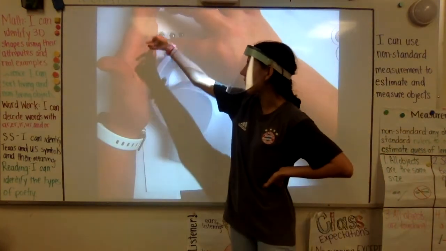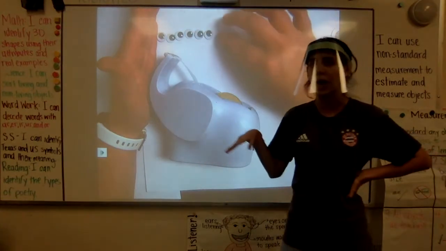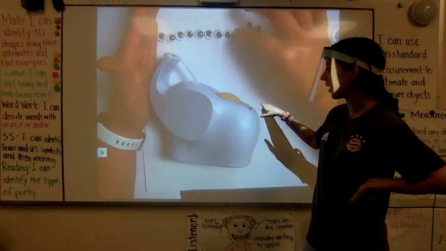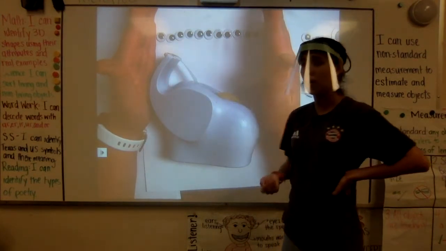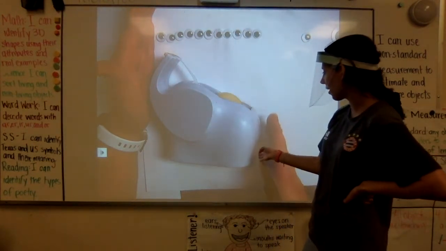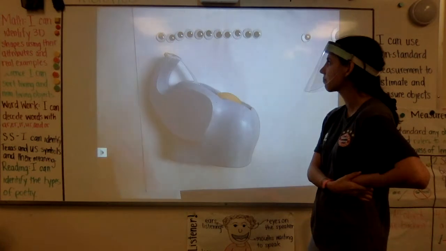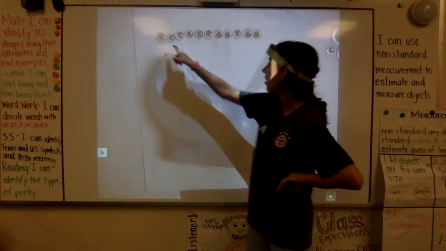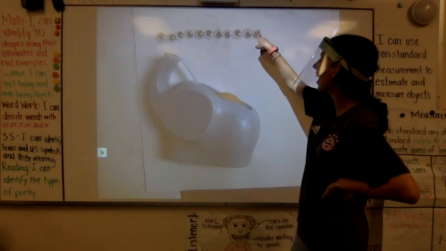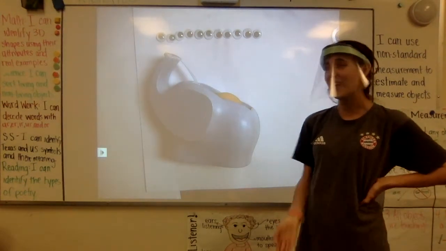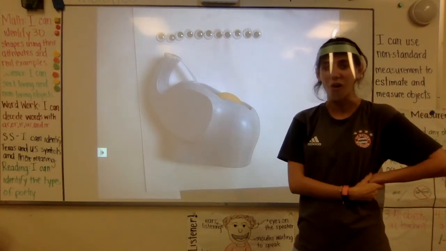All right, we're starting at the very beginning. I'm making sure that they are in a straight line when I'm going across. I'm not going to slant them down to the end of my tape measure or go up. I'm going to make sure they go straight across so I can measure in a straight line. And then you might have to move your hand again to make sure you're at the very end point of the object you're measuring. Well, let's see how many googly eyes I have. 1, 2, 3, 4, 5, 6, 7, 8, 9, 10, 11. Oh, it was so close in my estimate. But this tape measure is actually 11 googly eyes long.